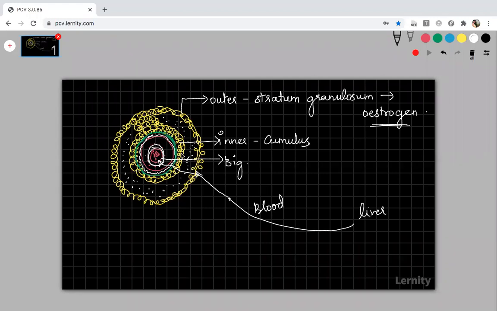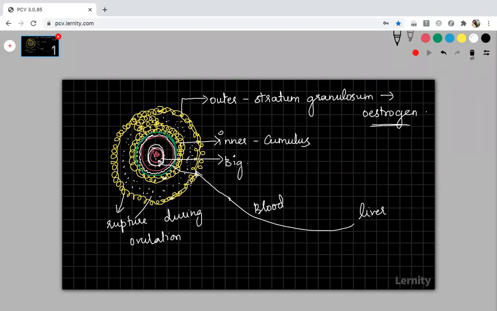When it turns into a Graafian follicle, the Graafian follicle will rupture and the entire content will come out, that is, the secondary oocyte will come out. Some students have a doubt about whether the follicular cells rupture or the outer follicular cells rupture. The outermost one, the stratum granulosum, is the one which will rupture during ovulation. Once the follicle turns into a mature Graafian follicle, the outer follicular layer will rupture.